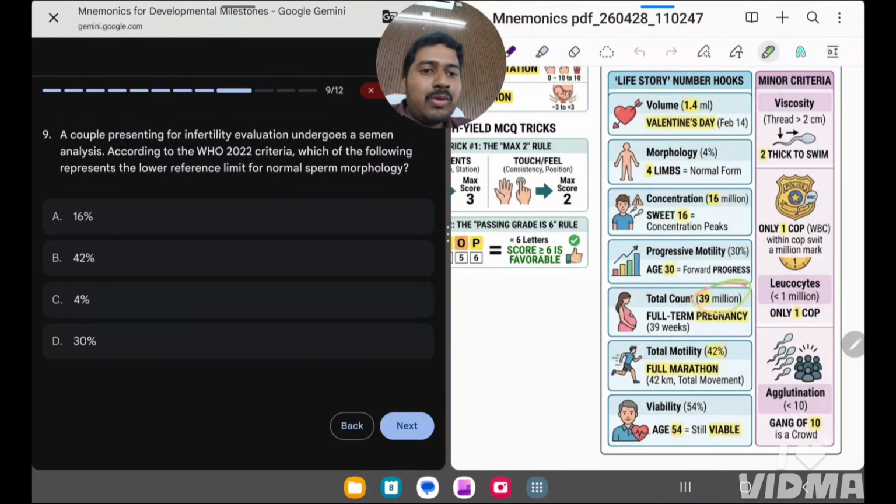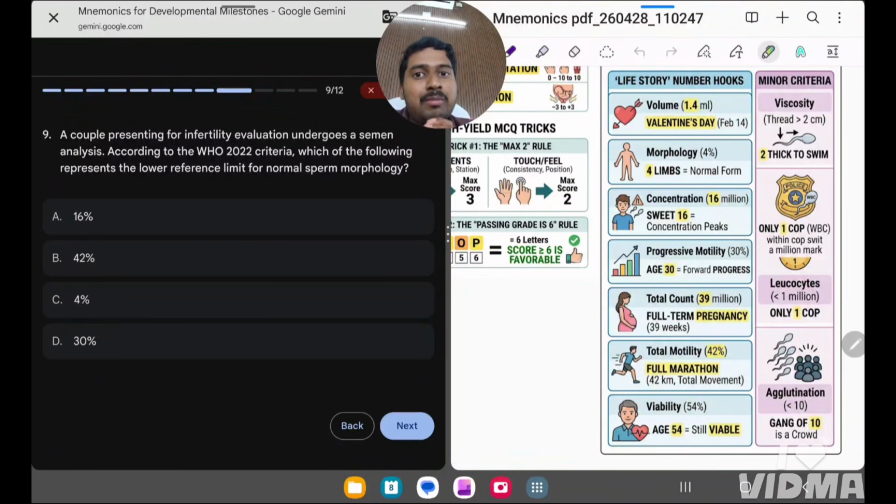Next, what is the total count? 39. How to remember? Total count. What is the total duration of pregnancy? 39 weeks. So how you remember? 39 million. Okay. Now, what is the total motility? Remember, motility means running, that is marathon. And how much is the motility? Total marathon distance is 42 kilometers. Okay. So that is 42%.